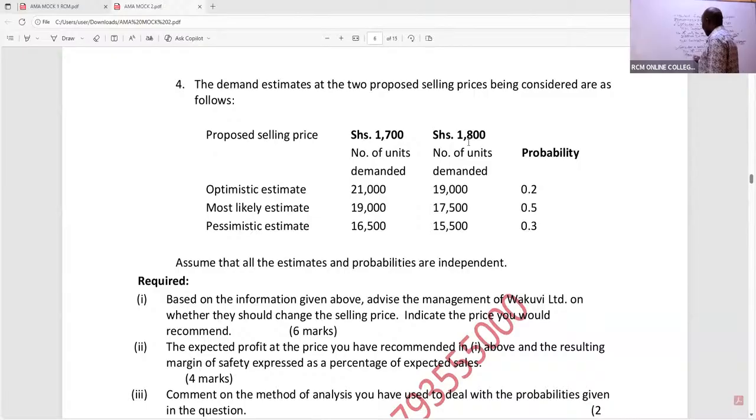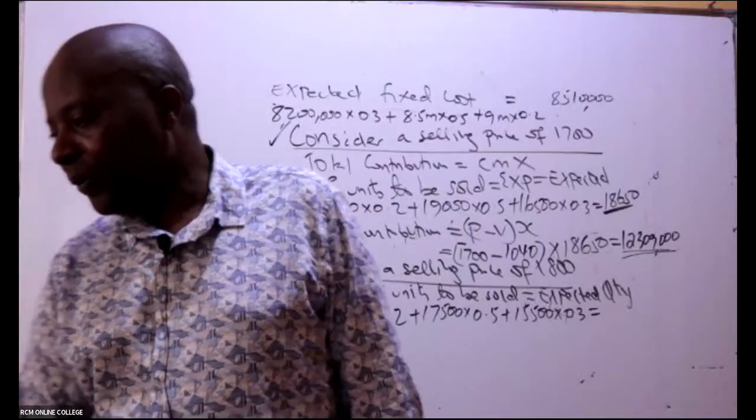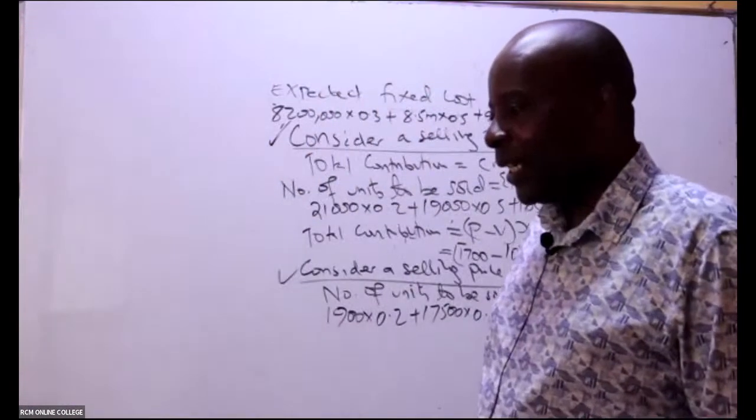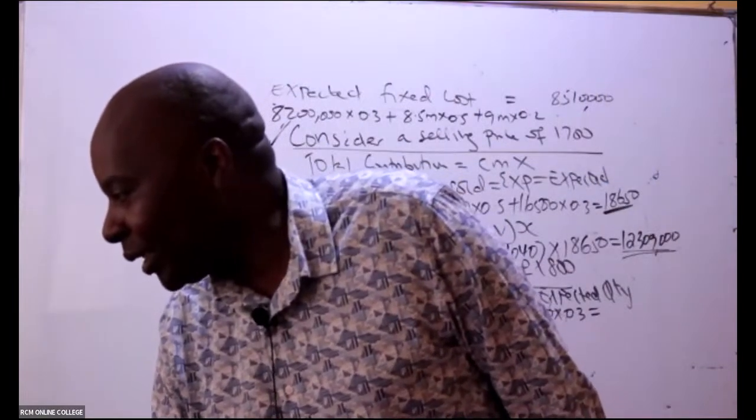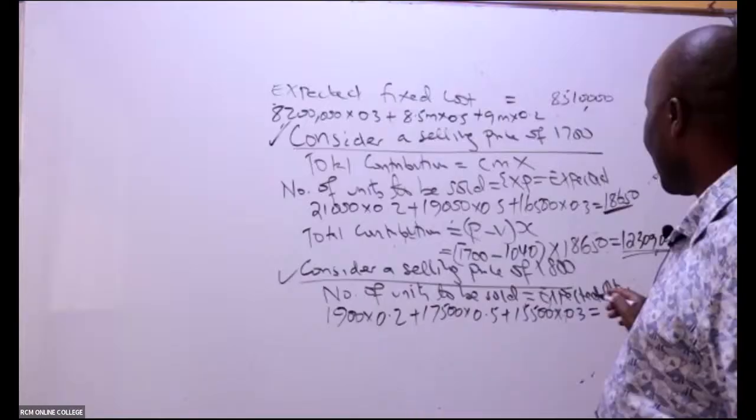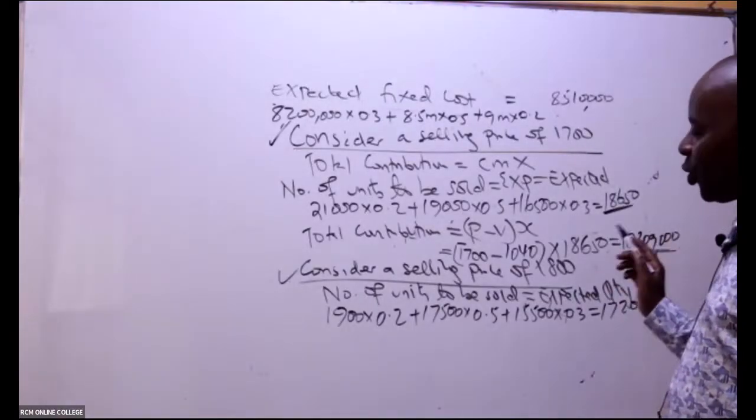times 0.2 plus 17,500 times 0.5 plus 15,500 times 0.3. Is there somebody who is able to give us this answer? Anybody who is able to give us this answer regarding expected number of units should we decide to go for 1800? 17,200. So then give me the total contribution.